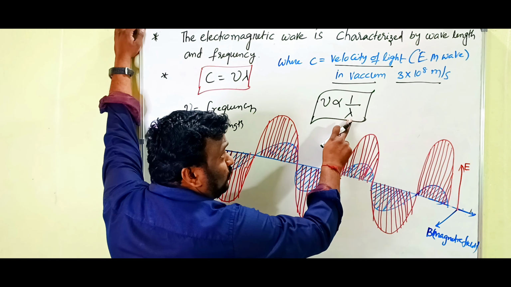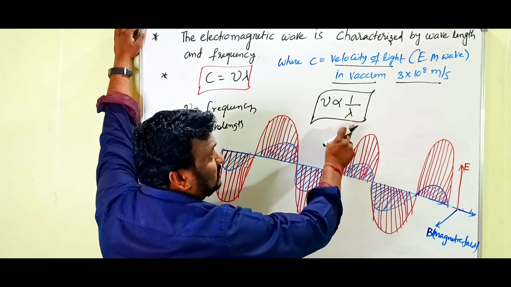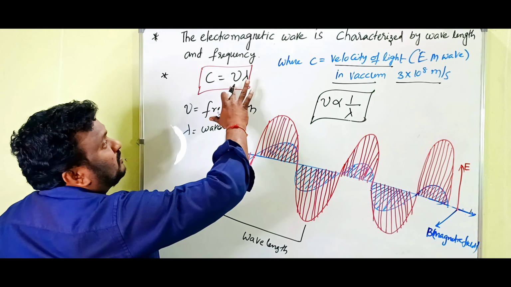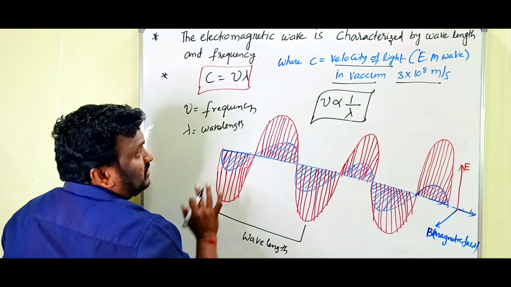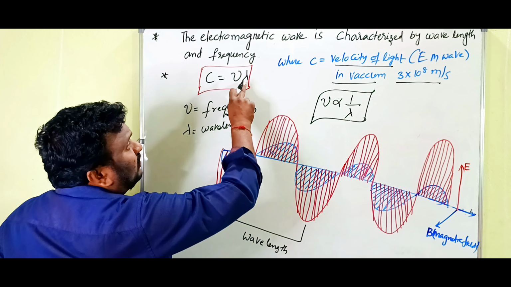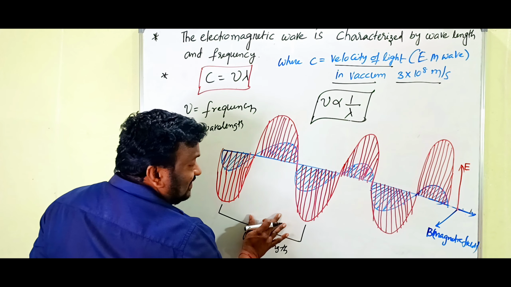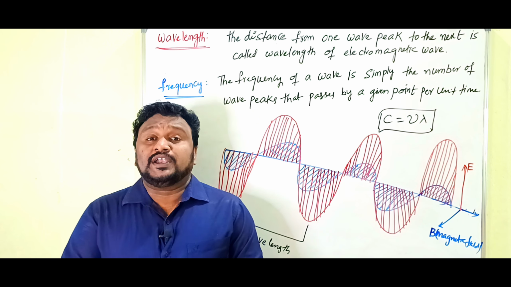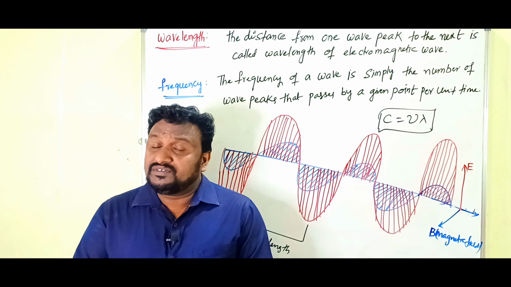When wavelength is more, frequency is less. Inversely proportional. When the wavelength is less, frequency is more. So this is the relation between the frequency and wavelength and the characteristics of an electromagnetic wave, children. Now, how can we define the wavelength and how can we define the frequency for an electromagnetic wave? Let's discuss. Already we discussed the relation between these two.